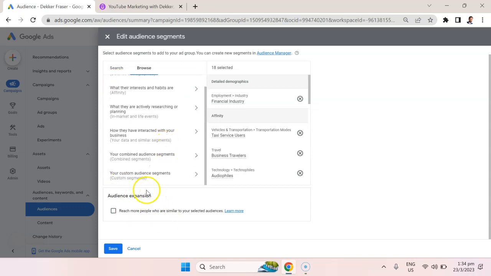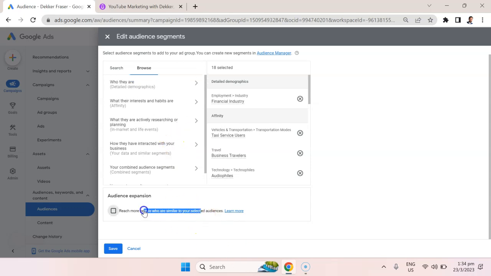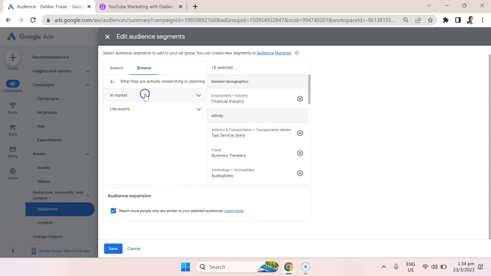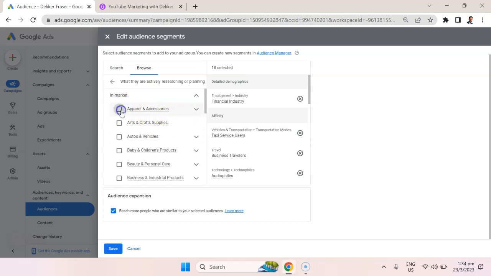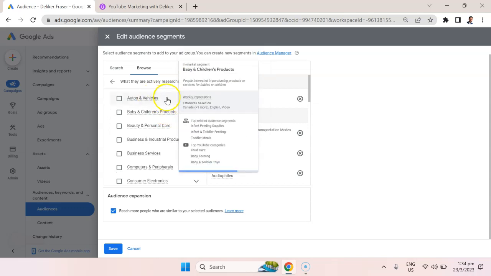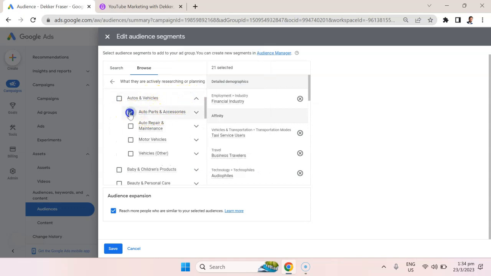And we also have the option of audience expansion, which I don't recommend when you start doing that. Just worry about this when you need to scale up and you're not reaching enough people. Now, remember when we did the search, a lot of the options that came up were in-market audiences. Here is where we're actually able to pinpoint the exact ones that we want. So the in market and life events are clustered together. So in market, we can say they're in market for apparel and accessories. We can get more granular than that and say activewear. They're in market for an automobile, maybe, which would be great.